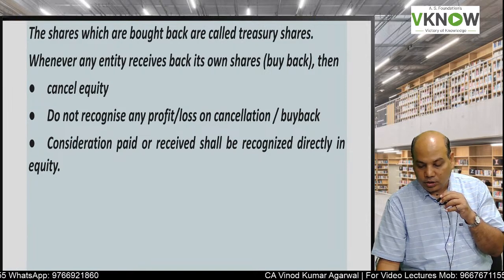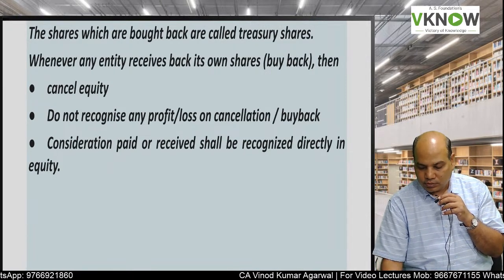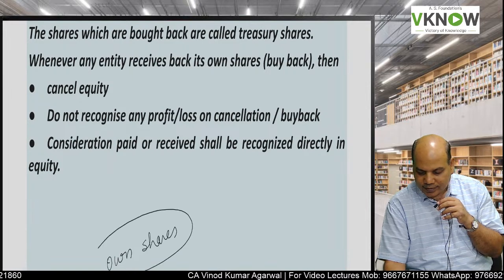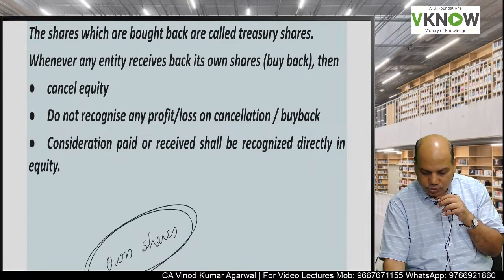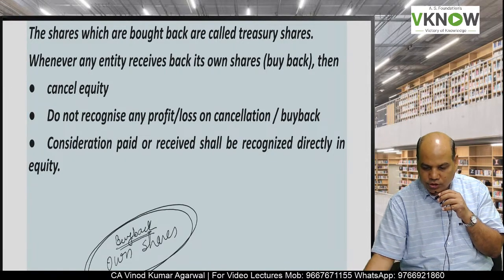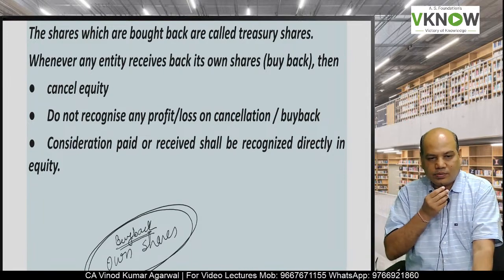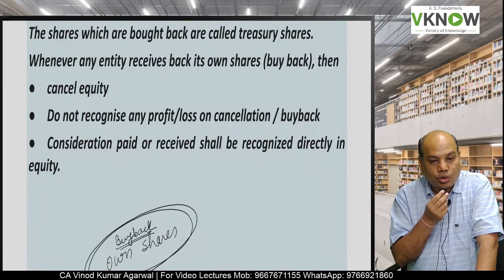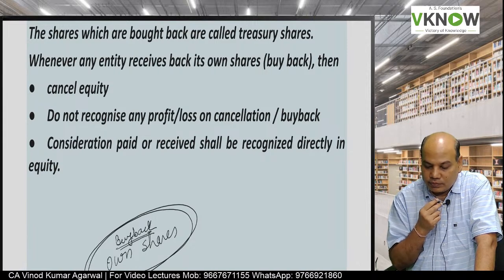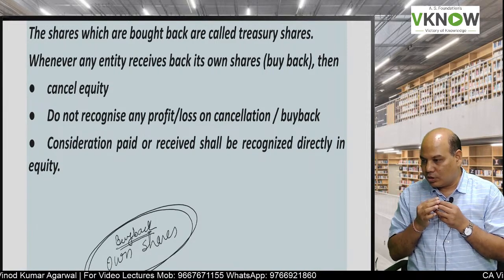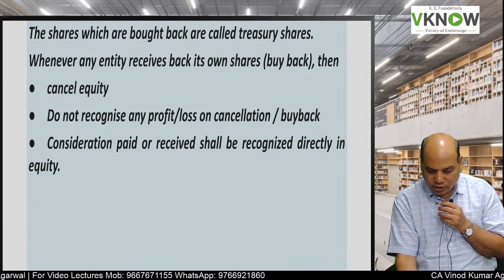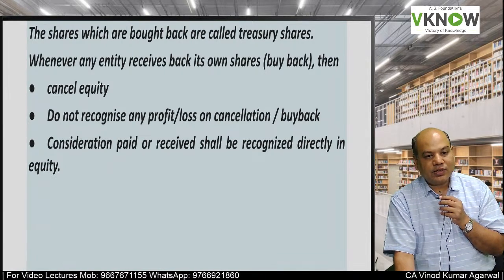Okay. Now next is treasury shares, what we call buyback of own shares. In India we call it more popularly buyback of own share, but in foreign countries, when you buy back own share, they are called treasury shares. In some countries, they allow you to hold your own shares also. So the shares which are bought back are called treasury share. Whenever entity receives or buys back its own share, then the accounting treatment is we will cancel the equity. It is cancellation of equity.